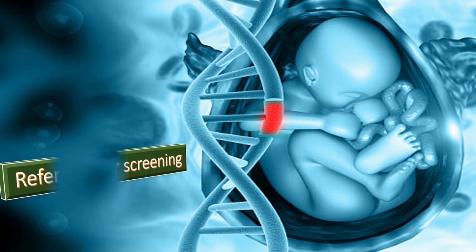Refer women with a dichorionic twin or trichorionic triplet pregnancy to a tertiary level fetal medicine center if there is an estimated fetal weight discordance of 25% or more, and the estimated fetal weight of any baby is below the 10th centile for the gestational age, because it is a clinically important indicator of selective fetal growth restriction.